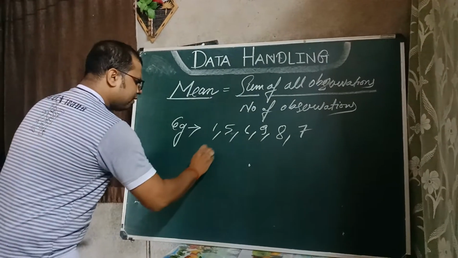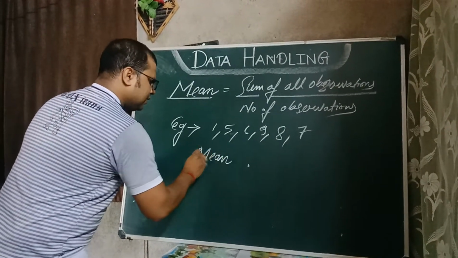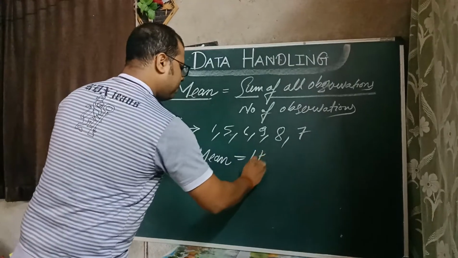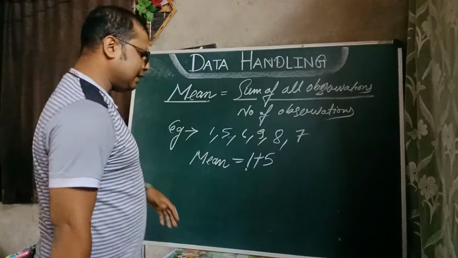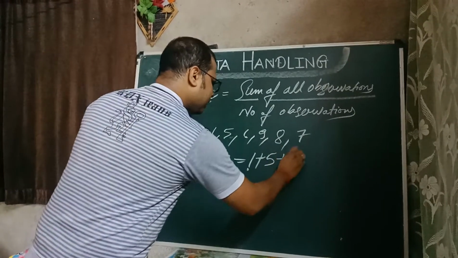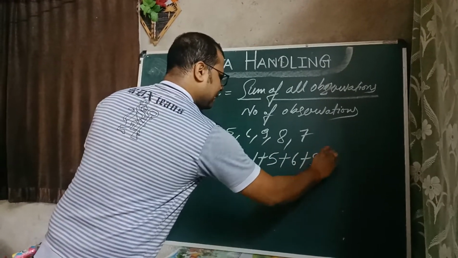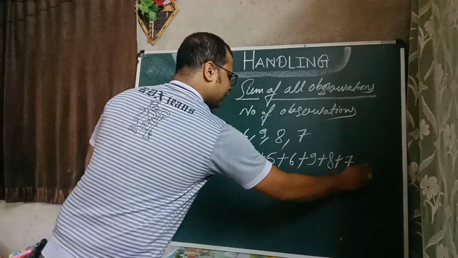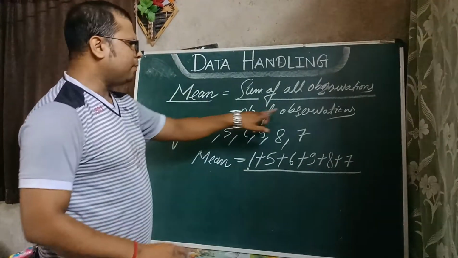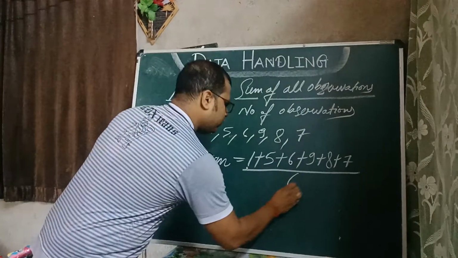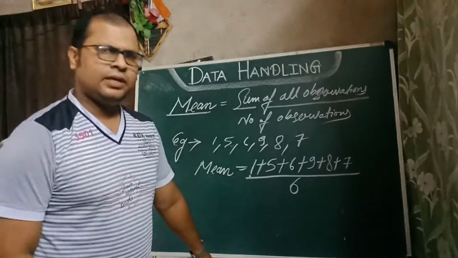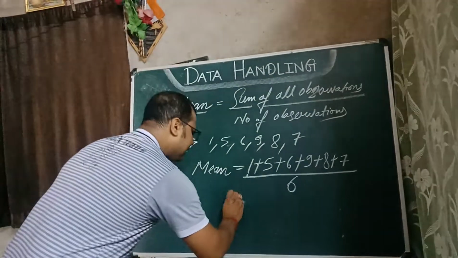So the mean of the above data is equal to 1 plus 5, as the sum is there. It means we have to add up all the data together: 1 plus 5 plus 6 plus 9 plus 8 plus 7, divided by how many observations in total? 1, 2, 3, 4, 5, 6. So we will divide by 6. Clear?